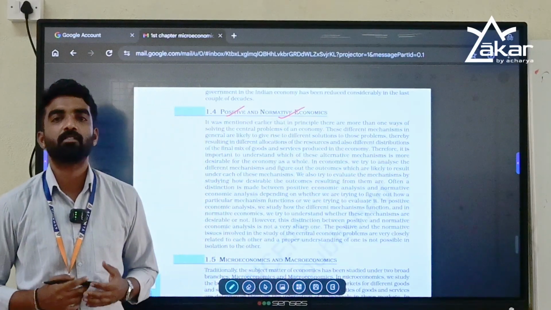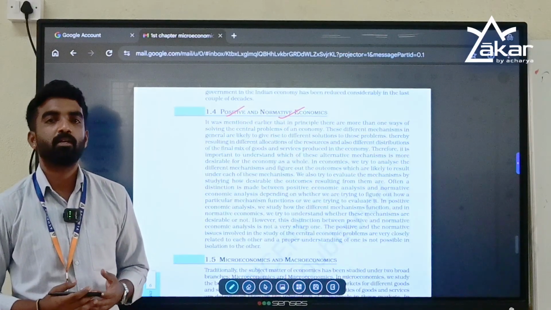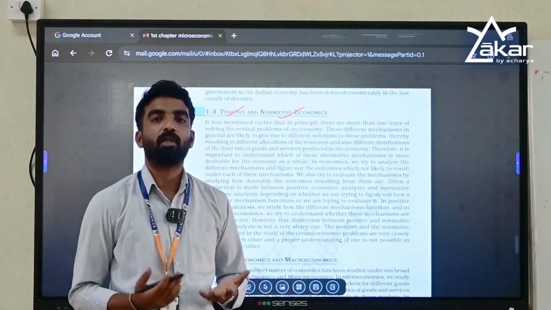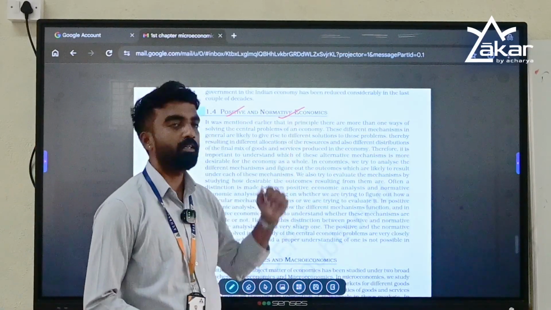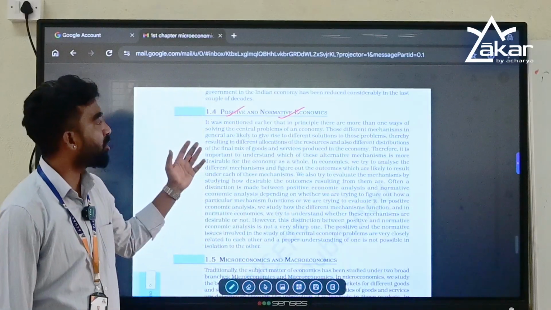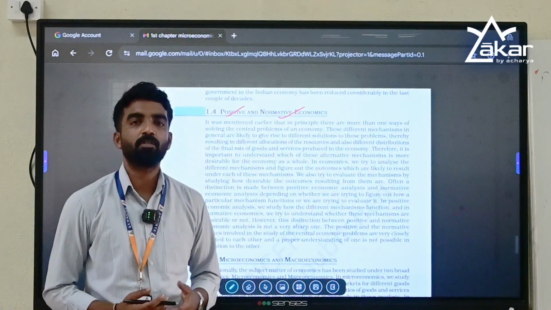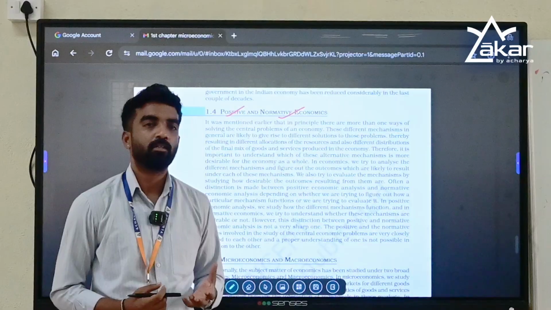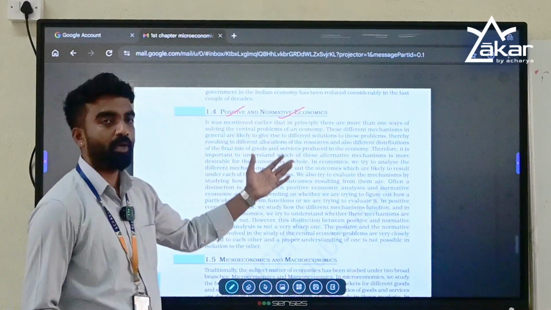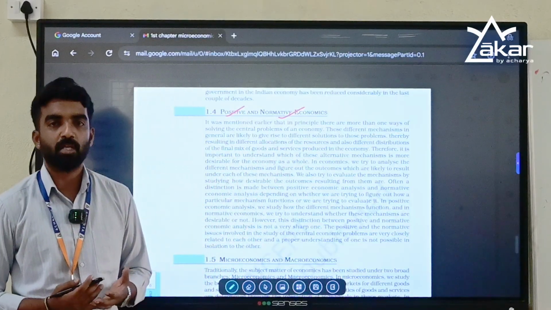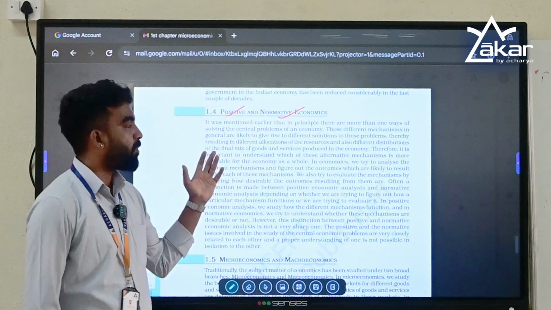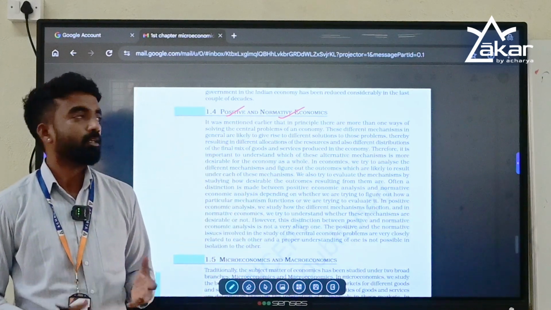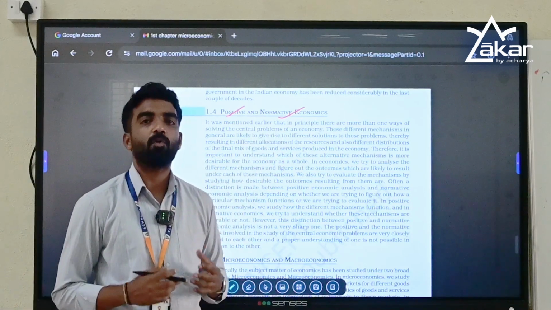And if I say it is the duty of the government to provide financial assistance for the welfare of farmers, then it is normative economics. Positive economics can be tested because it uses facts and data to analyze. Normative economics is subjective, it is opinion based. Positive economics is what is, and normative economics is what ought to be.